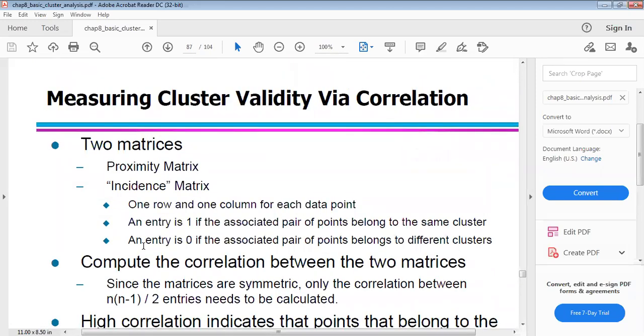Next is measuring cluster validity via correlation. You can apply correlation for cluster validity, but how can you measure it? Here you can use two types of matrices.